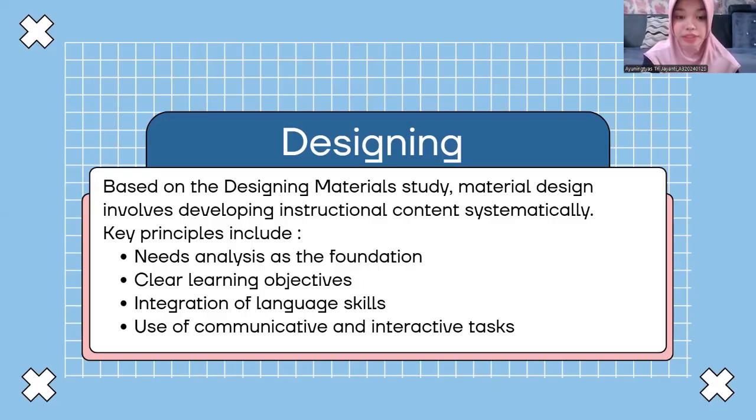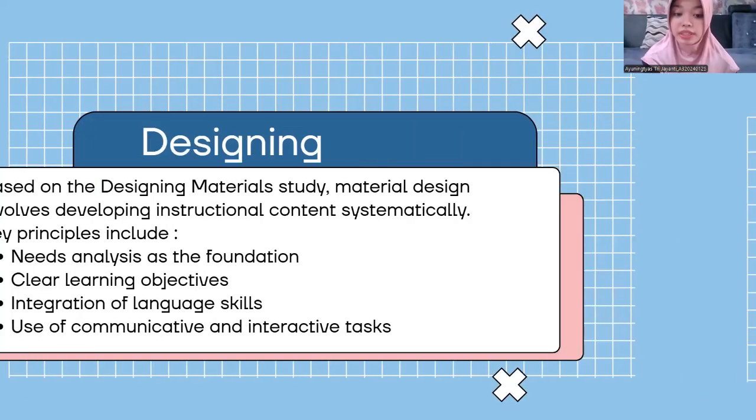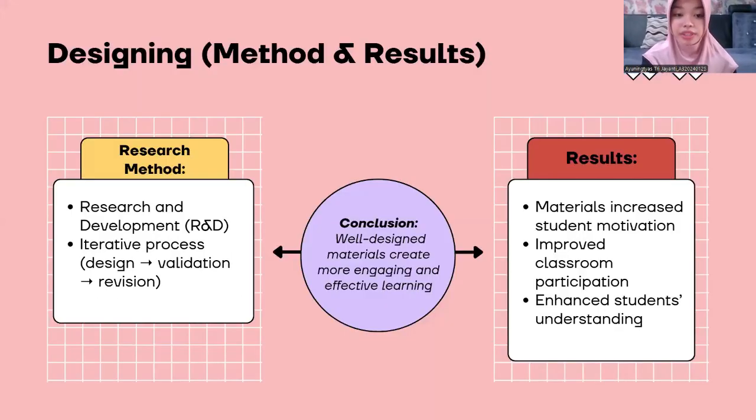The material design should also integrate the 4 language skills, that is listening, speaking, reading, and writing.